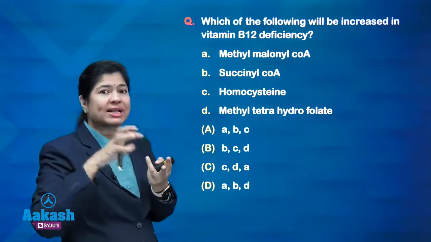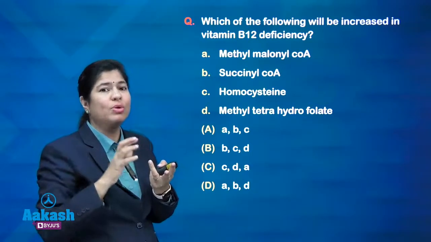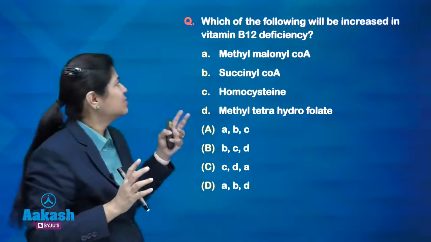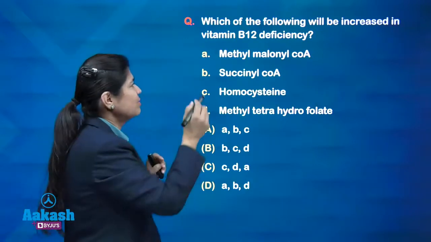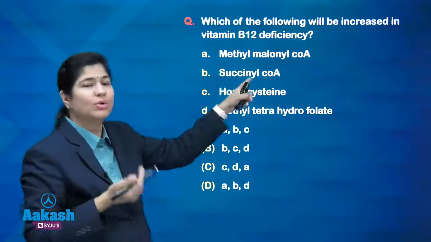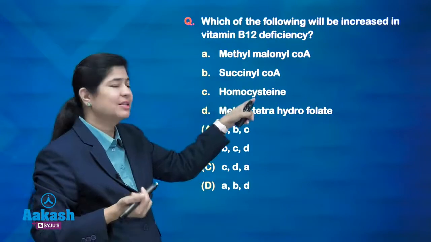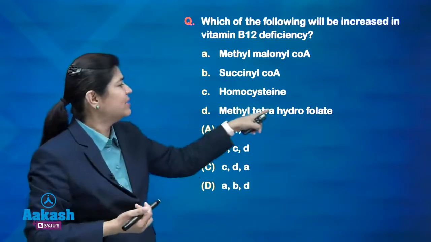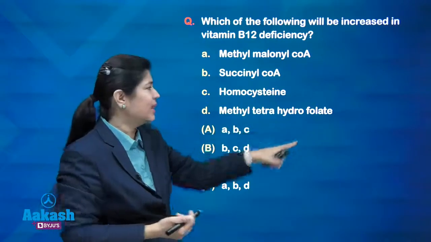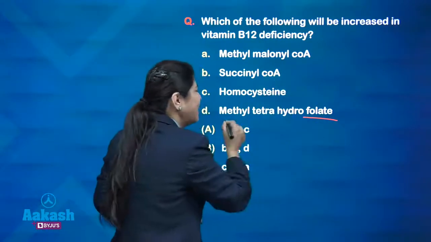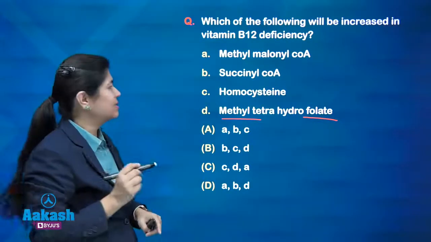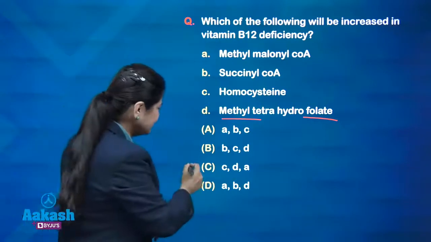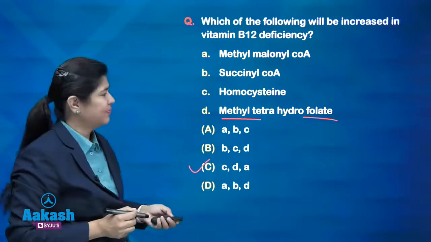Plus, because folate is getting trapped, the methylated form of folate will also increase. So, the option is methylmalonyl CoA, this will increase definitely. Succinyl CoA will not be formed, so it cannot be increased. Homocysteine of course will be increased because it is not getting converted to methionine. And methyl tetrahydrofolate, that is the folate which is methylated, will also increase. So, A, C and D will be the options.